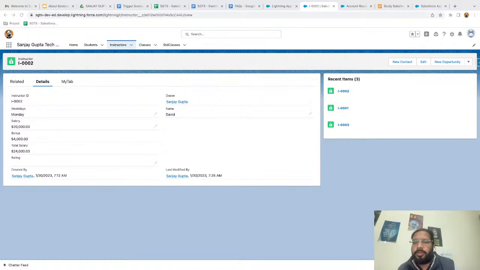Yeah, so we can use Visualforce and Lightning too. If you have created Visualforce page, through Aura component, you can place your Visualforce page on Lightning.